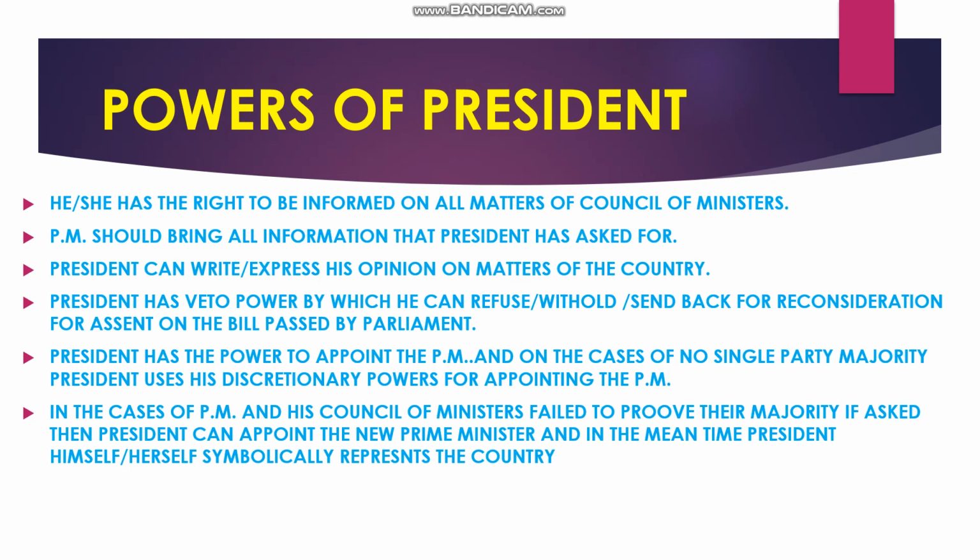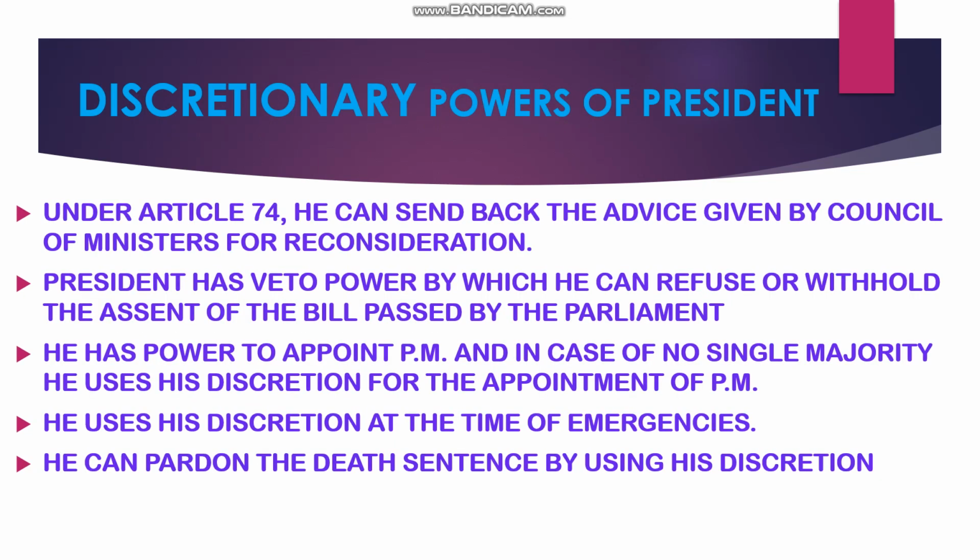President has the power to appoint the prime minister, and in the special cases of no single party majority, the president uses his discretionary powers for appointing the prime minister. In the case of the prime minister and his council of ministers failing to prove their majority if asked by the president, then the president can appoint the new prime minister, and in the meantime the president himself or herself symbolically represents the country. Now we will be discussing discretionary powers of president.